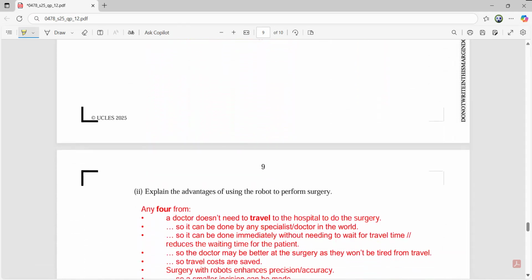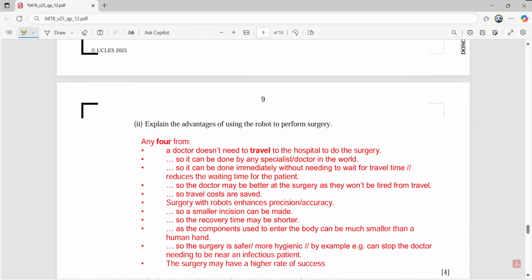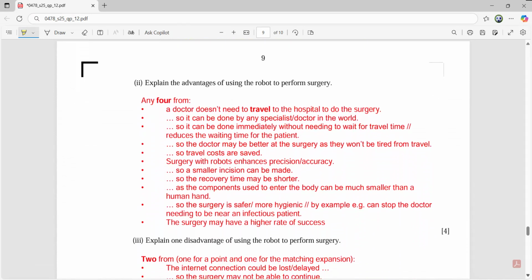Now, the second part of this question. Explain the advantages of using the robot to perform surgery. It's a 4-mark question. So they want you to write 4 valid points. So what is the advantage? A doctor doesn't need to travel to the hospital to do the surgery, and it can be done by a specialist doctor in the world, anywhere, no matter in which part of the world he is, and it can be done immediately. You don't have to wait for the travel time.